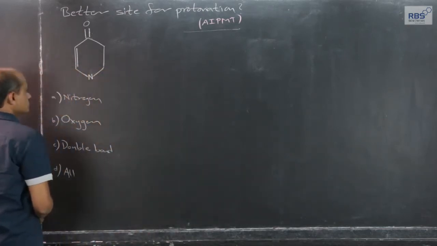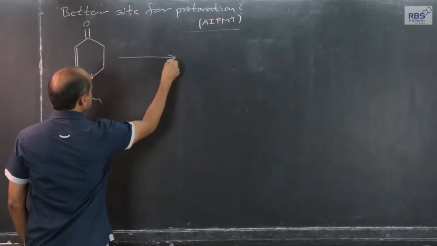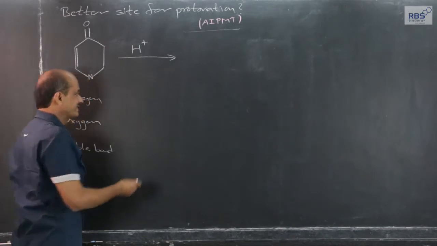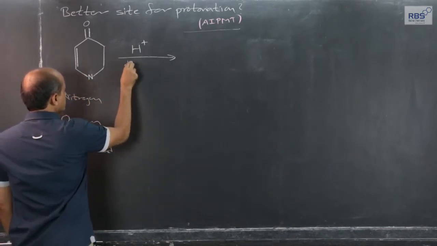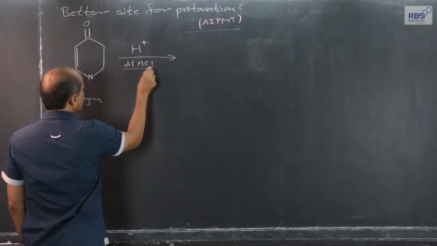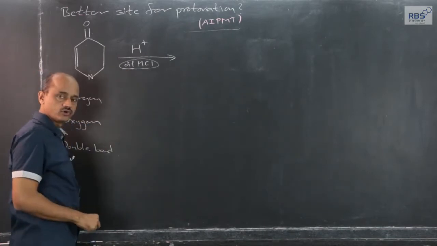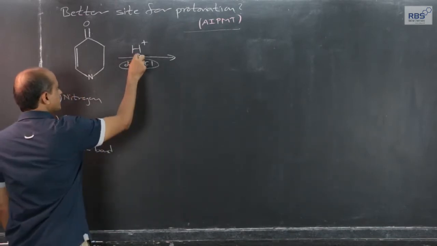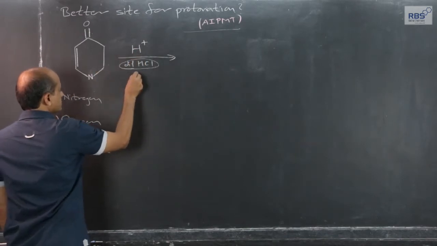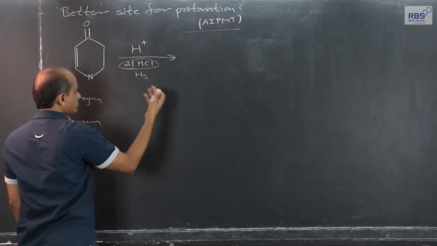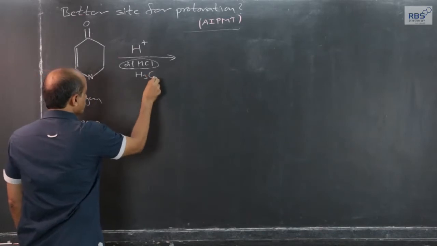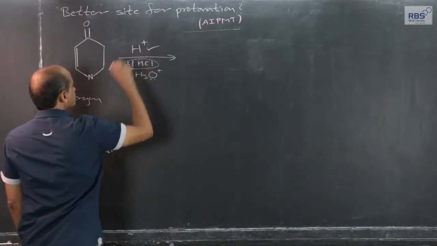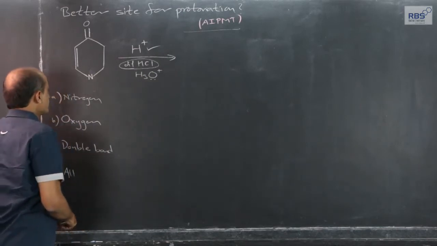Very important question. Protonation means free H plus ions from any dilute acid. It can be dilute HCl or dilute H2SO4, a large amount of water, a small amount of mineral acid especially. Free H plus ions from the acid are available. If it is dilute with a large amount of water, it is normally written in the form of H3O plus. We will use this simple H plus ion.